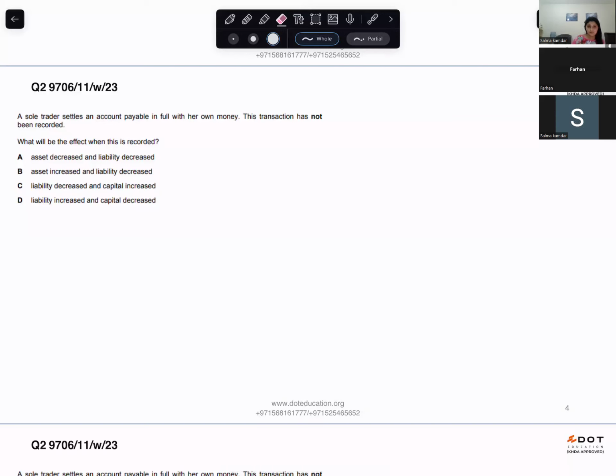So miss, is it going to be B, asset increase and liability decrease? Please explain the meaning of the question. Basically, a sole trader had settled an account payable with her own money.